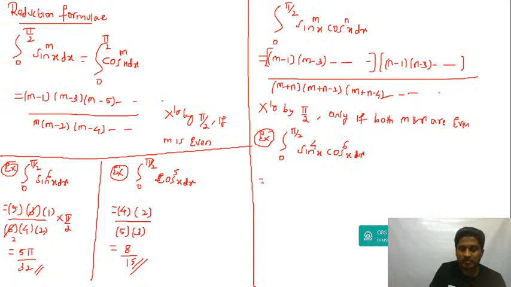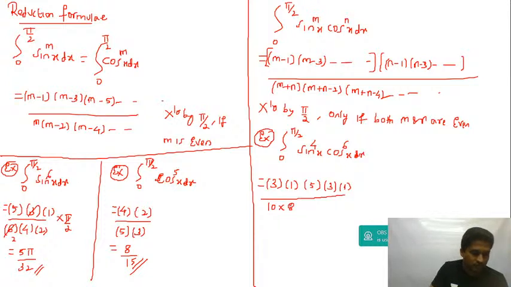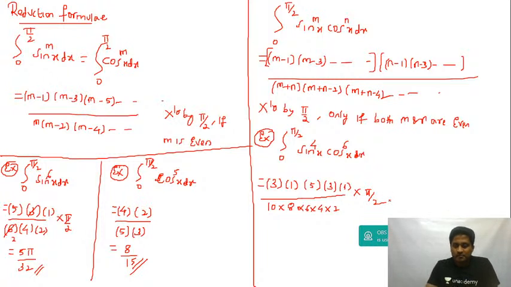Okay, m minus 1 will be equal to 3, and then 2 less, it will be 1. Here you get 5, and then 3, and then 1. And then you will get this as 10, and then 8, and then 6, and then 4, then 2, multiplied by pi by 2 since both m and n are even. Simplify, and you will get the answer.